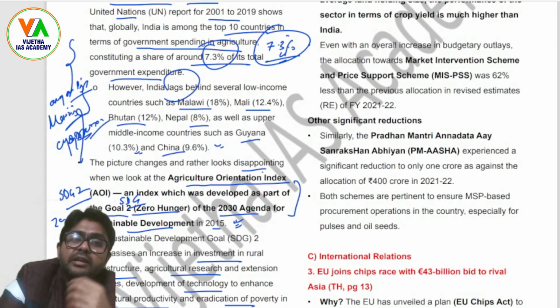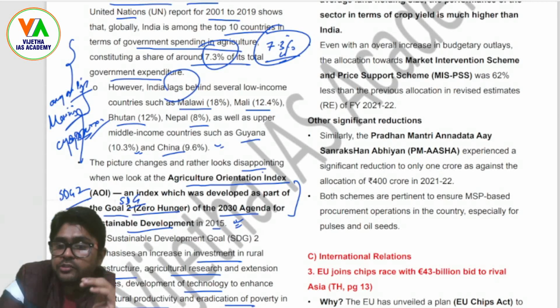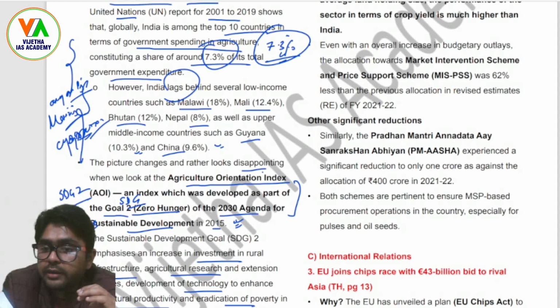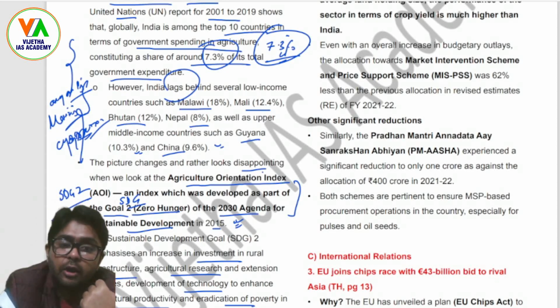Right, and then the price support scheme. Let's say if the price of some crops is not optimum in the open market, then the government comes to the rescue, and hence they provide subsidies and other kinds of subvention through the price support scheme. But the fund allocation towards this is still low. Therefore, the agriculture sector is not performing well in India.